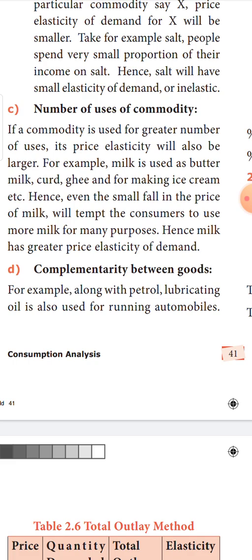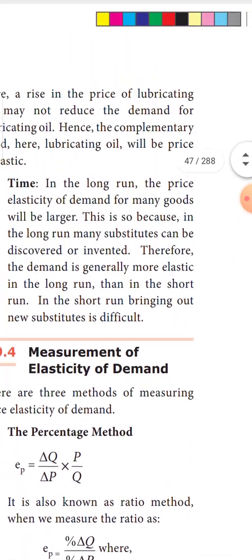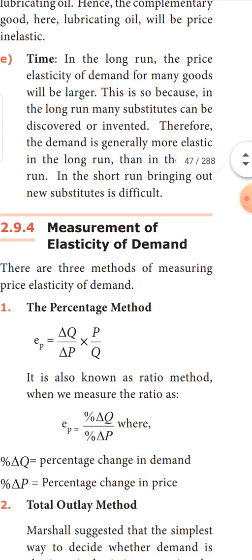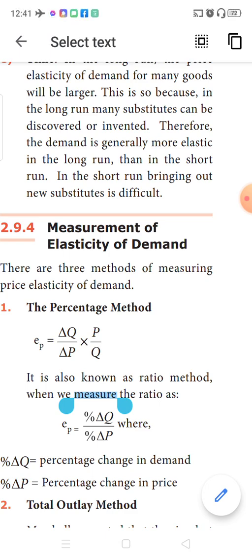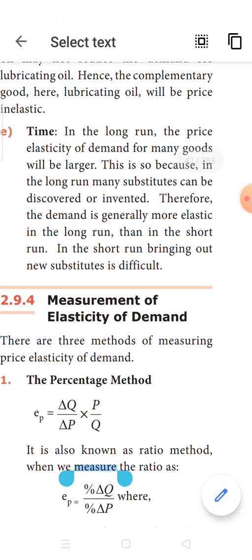Okay, next is time determines the elasticity of demand. Say, in the long run, the price elasticity of the commodity is said to be larger.